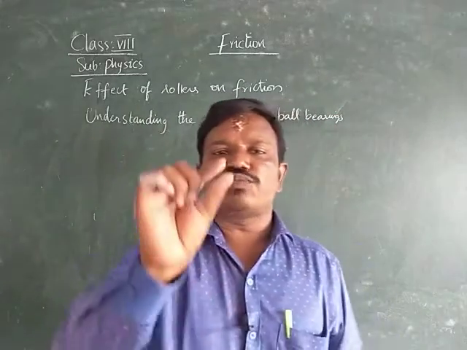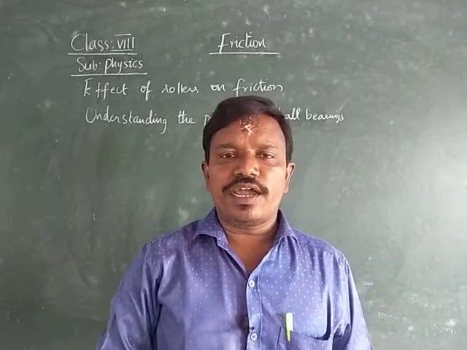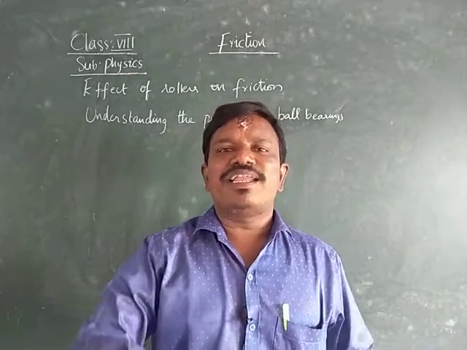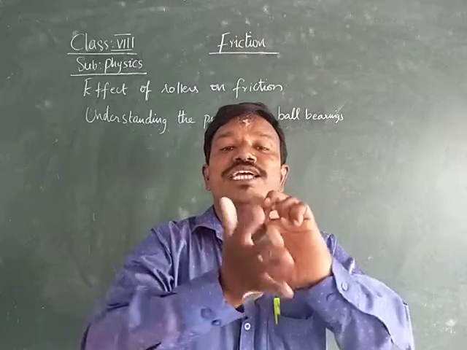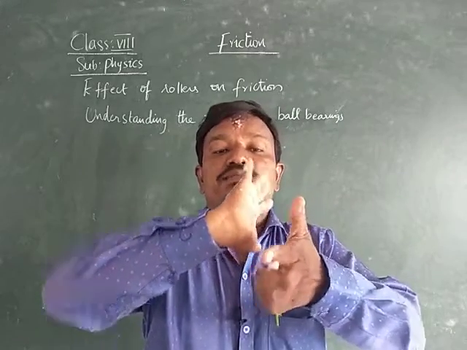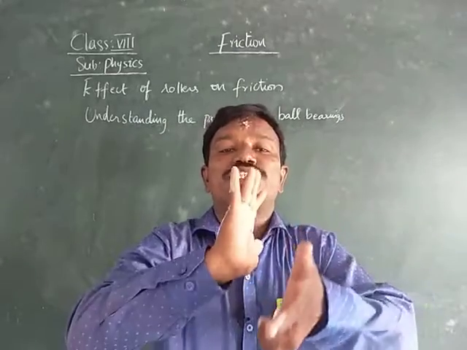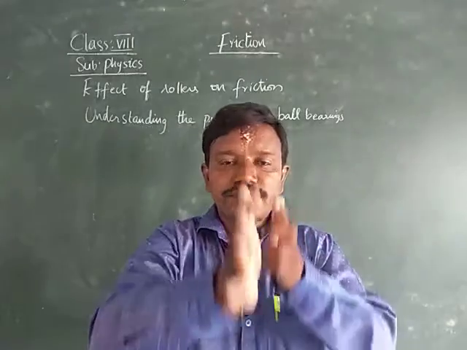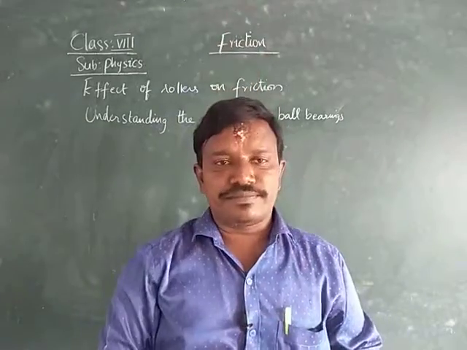normally we will be having small balls of different shapes and different sizes. Normally it is meant for easy rotation, easy motion in a rotational manner. Rotational means moving in a circular manner. A fan is rotating.